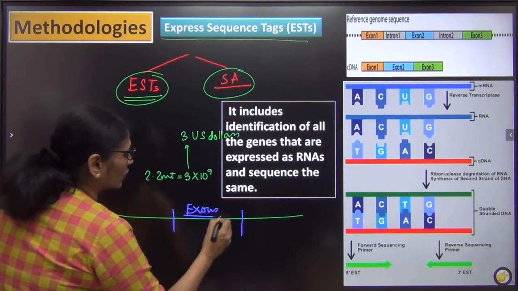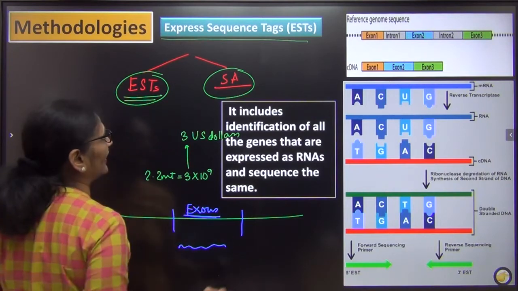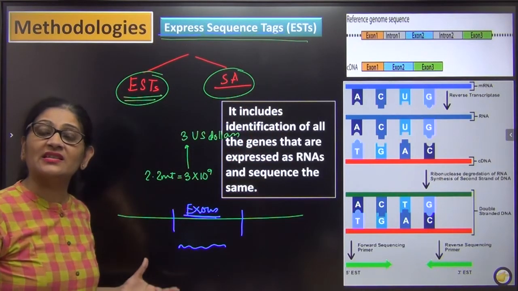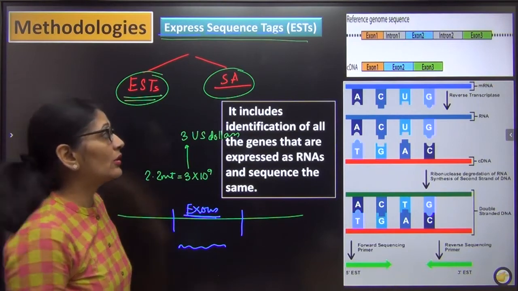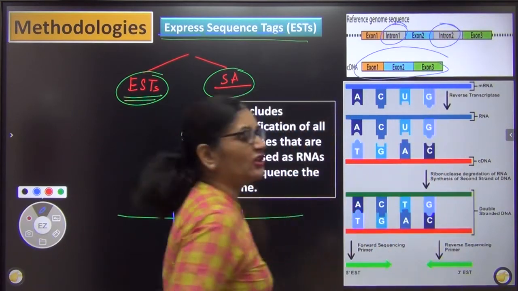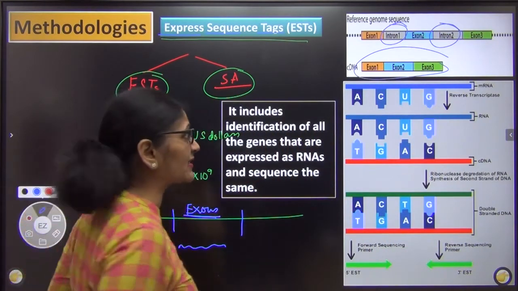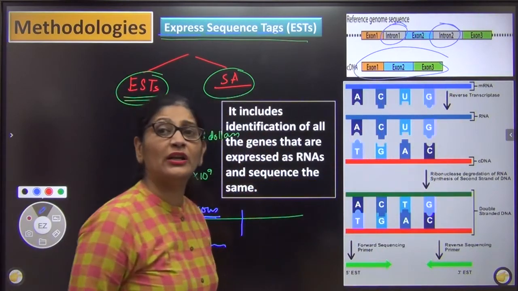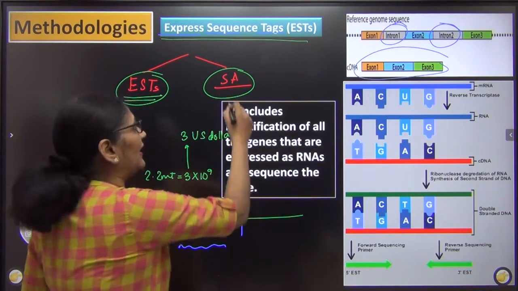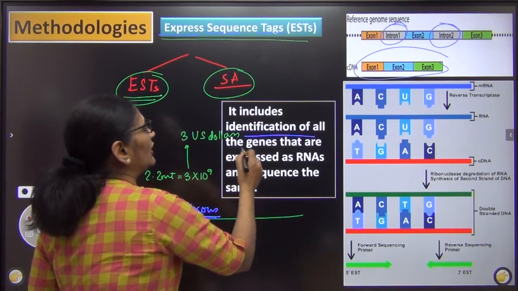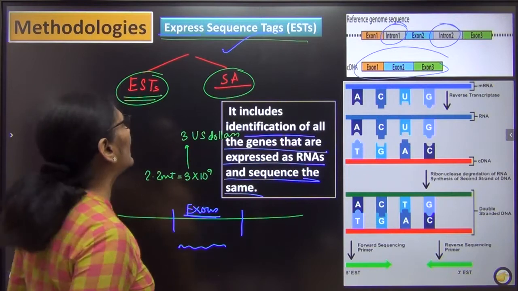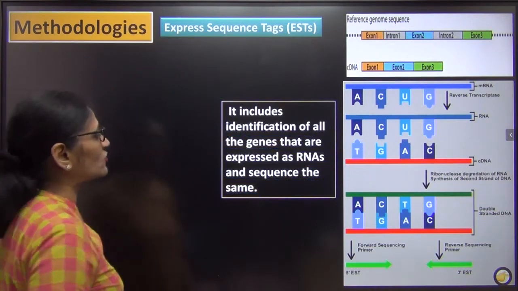So exons are those regions which are expressed in the form of RNA. So this is called expressed sequence tags. That means only those sequences which express themselves. In short, only the exons. What is the point of finding out more about the nucleotide sequence of introns, because they are useless? Why don't we find out the nucleotide sequence only of exons? That means only that region which expresses itself in the form of RNA. See, it includes identification of only those genes that are expressed at RNA sequence. So why don't we study only the expressed sequence? So that was one school of thought.